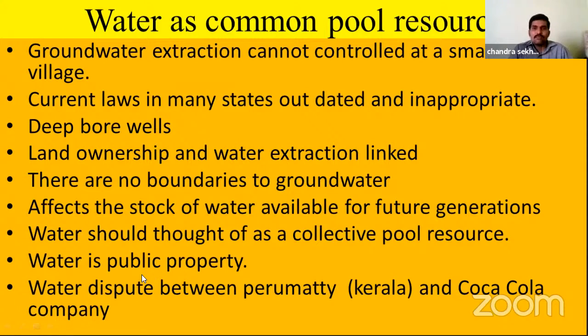Some of the borewell owners are demanding this of the villagers, but here land is constant. We have clear cut boundaries for our land, but water is not constant. Water is a flow resource. We don't have any constant boundaries for water resources. Water resources are of two types: surface flows and groundwater. We cannot draw clear cut boundaries of surface water, and at the same time, we cannot have any boundaries for groundwater.